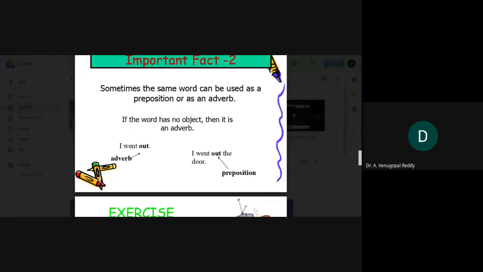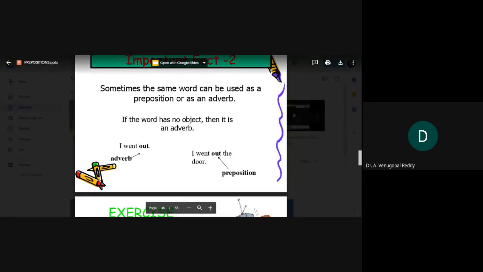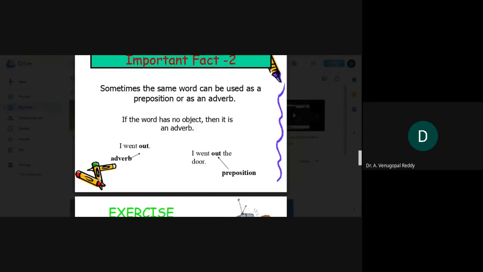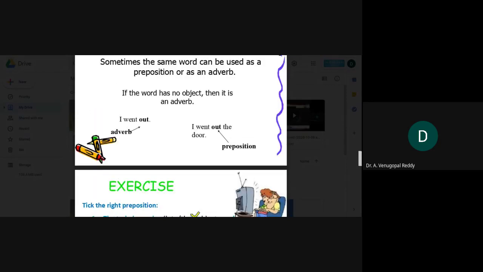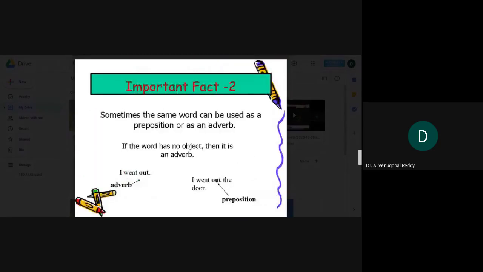In the first sentence, out is used as an adverb. In the same way, in the second sentence, the same word out is used as a preposition. I went out the door. Here, out is considered a preposition. So it is used as both an adverb as well as a preposition.